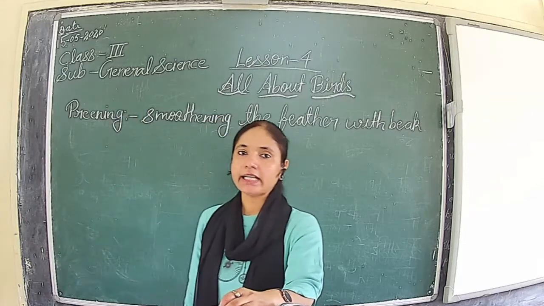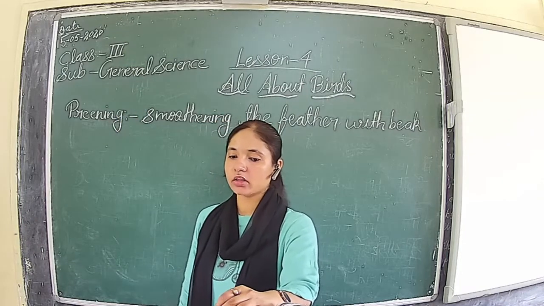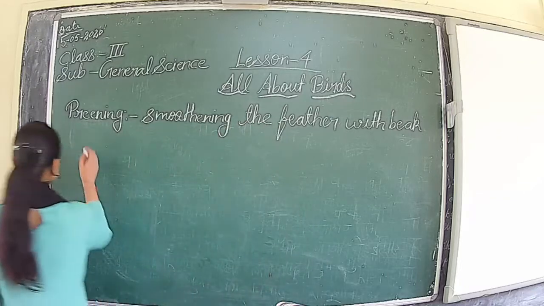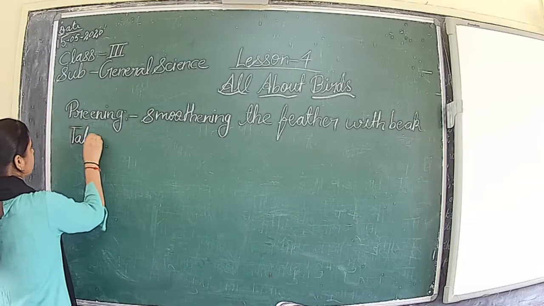Then we have seen talons. Strong and sharp claws of flesh-eating birds are known as talons.